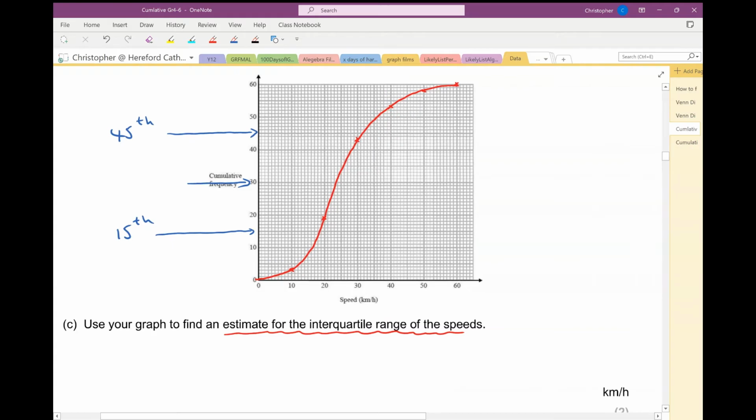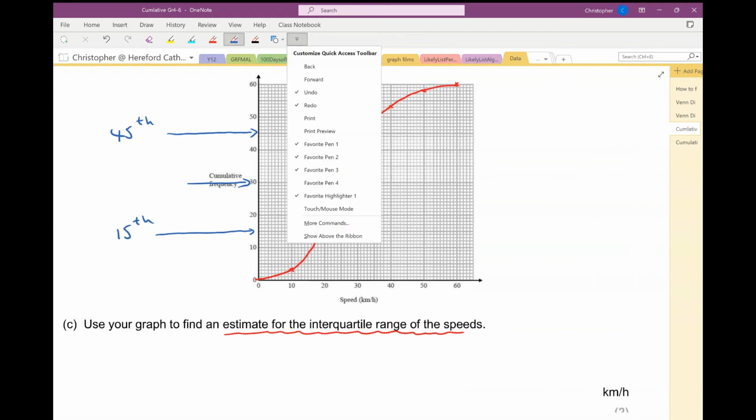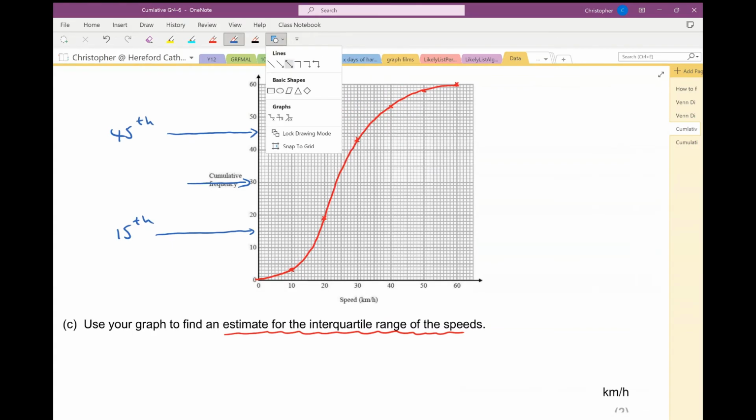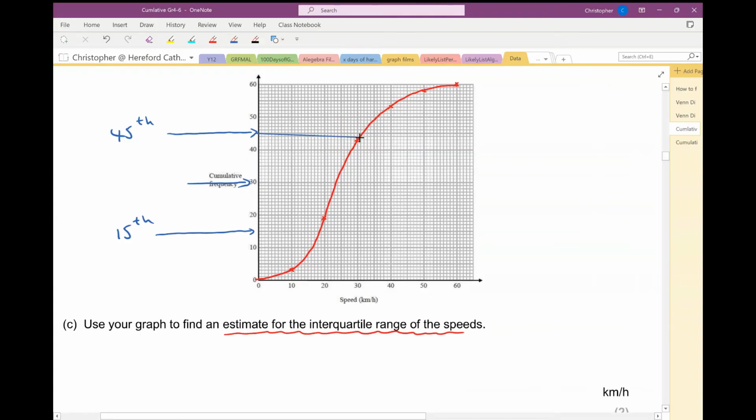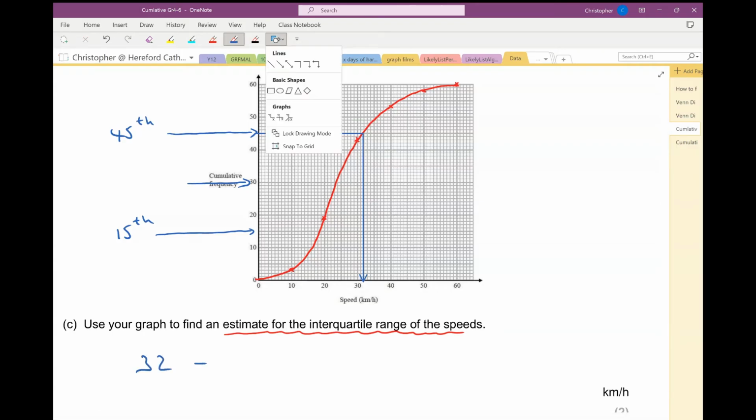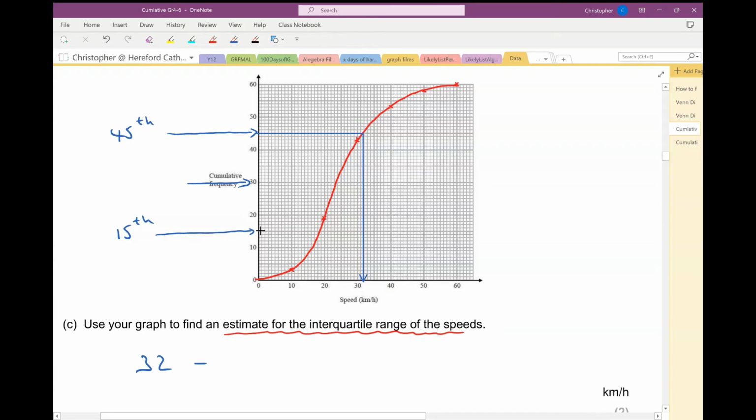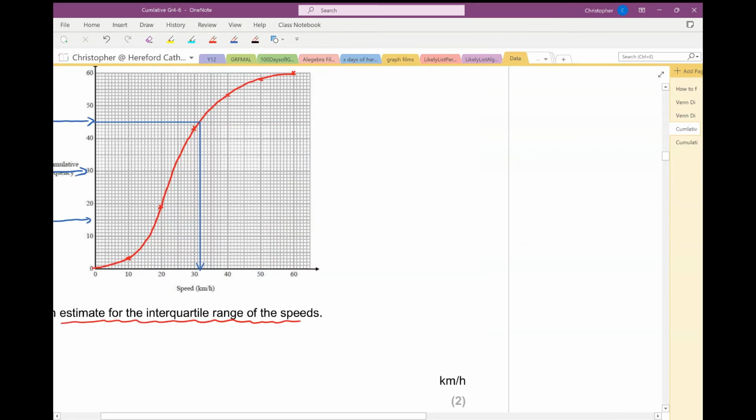So to find an estimate for the speed of the 45th bike, I need to draw a line across from here and then a line down. And then I need to read off what that speed is. So for me, the 45th bike is going at 32 miles an hour, and I'll need to subtract the speed of the 15th bike. So again, let me zoom this up a bit.